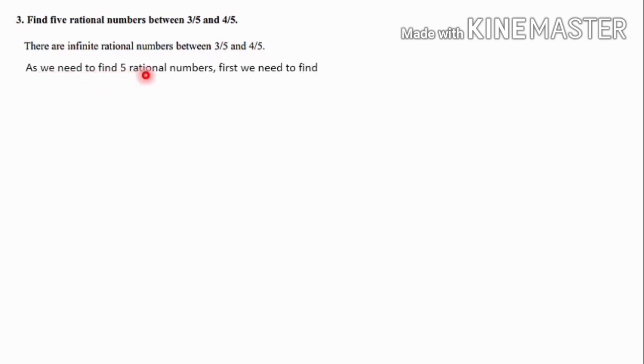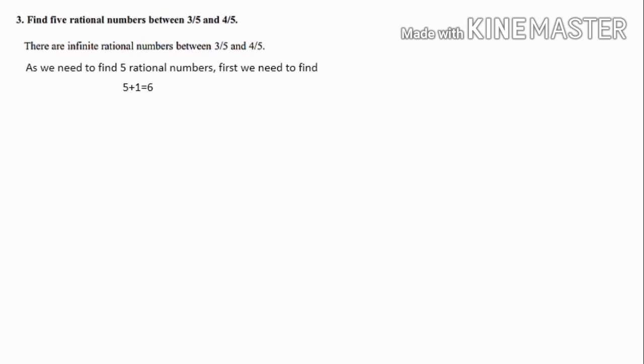Next, question number 3. Find 5 rational numbers between 3 by 5 and 4 by 5. So here we are asked to calculate 5 rational numbers. As I mentioned before, there are infinite rational numbers between two rational numbers, that is 3 by 5 and 4 by 5. Then as we need to find 5 rational numbers, we need to calculate 5 plus 1. You have to add 1. 5 plus 1 is equal to 6.